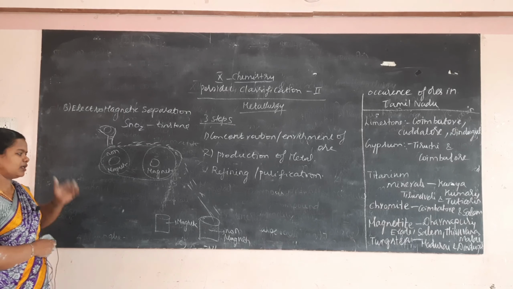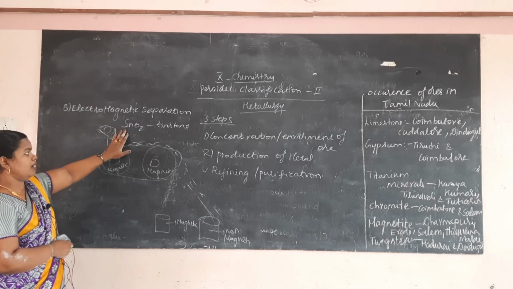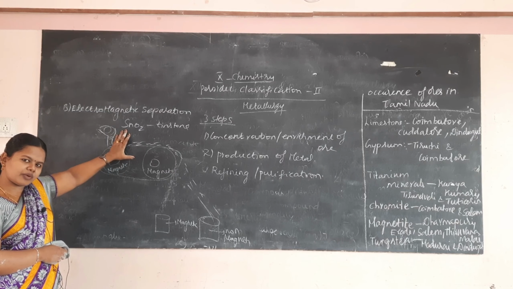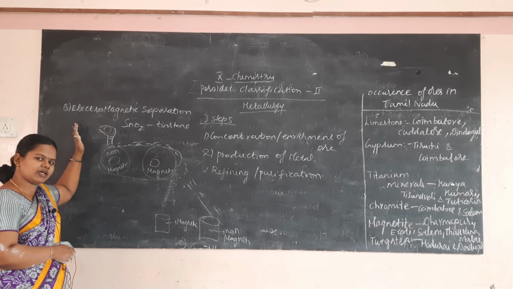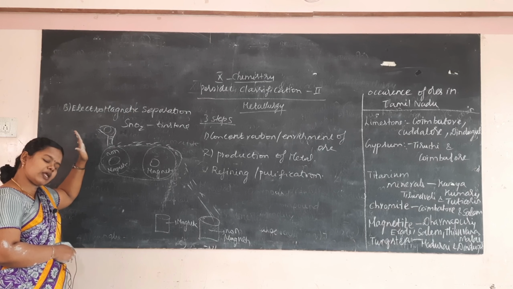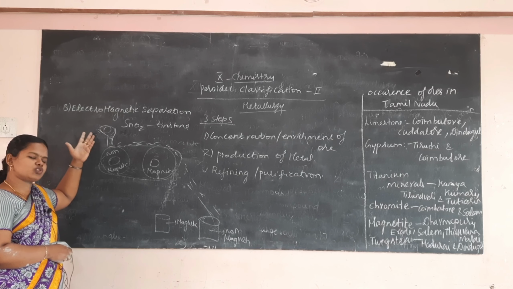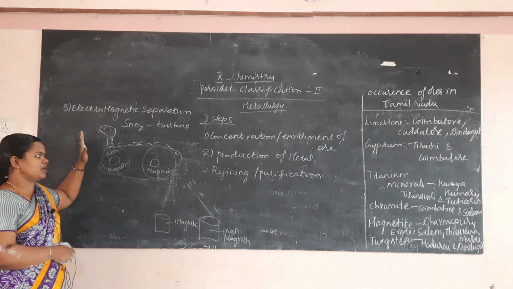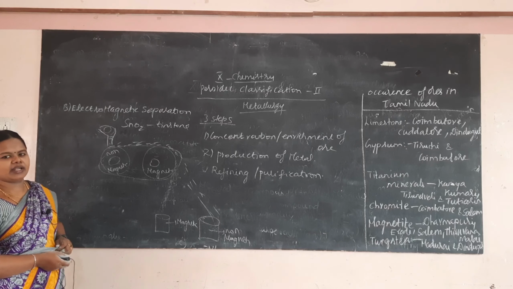Electromagnetic separation can be used for tungsten as well, to remove the wolframite impurities. So this is about electromagnetic separation.